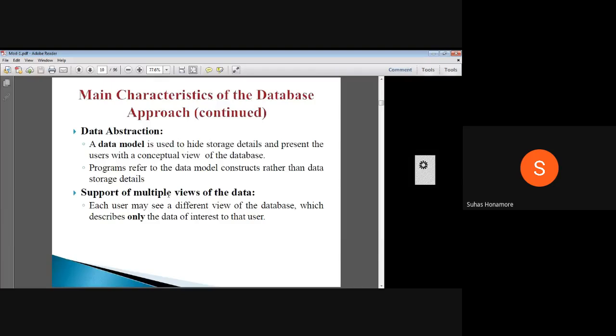And support of multiple views of data. Like the previous example, for a bank, one user can see only whatever is related to him. Different users, maybe the admin can see a different view, the clerk can see a different view, and a particular end user can see a different view. So different users can see the same data from different perspectives. The same database, the same data, but different views, so multiple views.